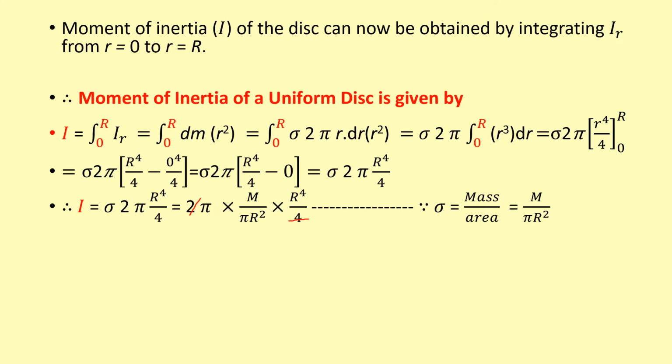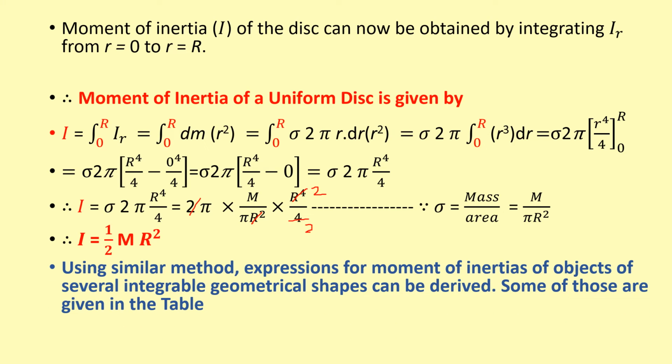Also the r factor is getting cancelled out here. R square from the denominator will get cancelled out, and the numerator will get r raised to 2. If you find out these values, you will get the answer, which is nothing but I is equal to half m r square. So this is the moment of inertia of a uniform disk.